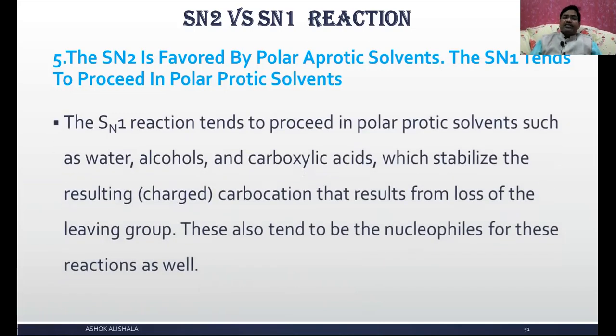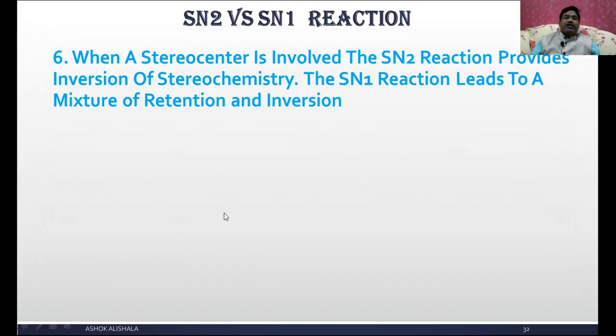The SN1 reaction tends to proceed in polar protic solvents such as water, alcohol and carboxylic acid, which stabilize the carbocation that results from loss of the leaving group. These also tend to be nucleophiles for this reaction as well. Let us see the other point.